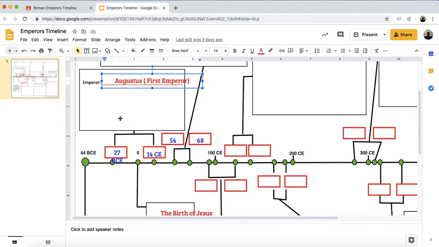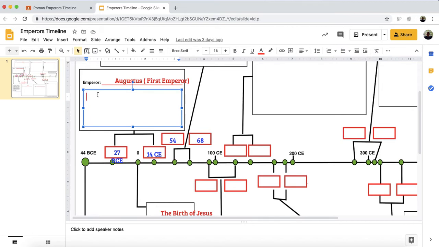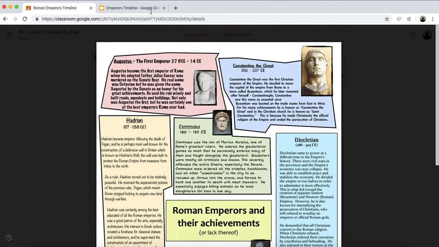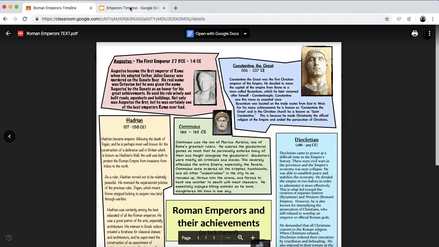So you'll put his name down. You put the dates. Then you tell me one accomplishment that he did. So you could say that Augustus was the first emperor that led Rome into the Pax Romana, and he also created the census. You could tell me what he created during the Pax Romana, what buildings, what architecture, what engineering. You just put me an example, and it should be from the reading right here. Then you should look for the next one.